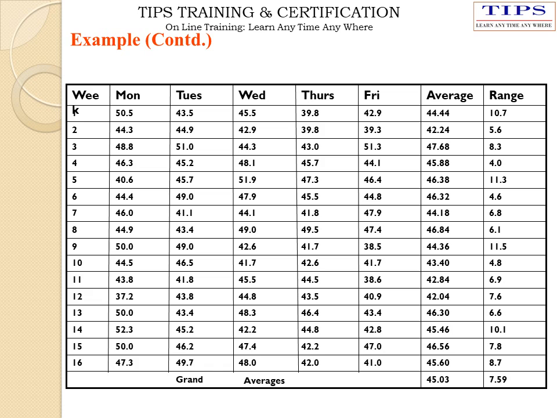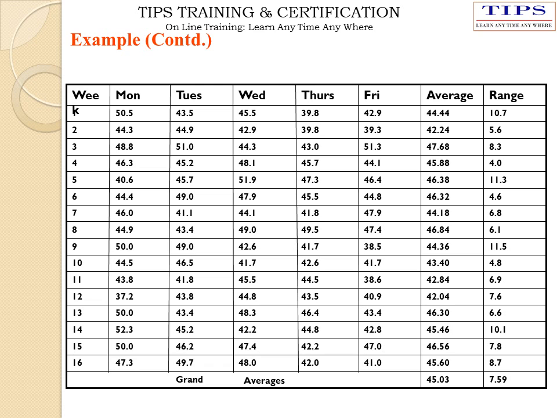Now, how to calculate the things one by one we will see. Here 50.5, 43.5, 45.5, 39.8 and 42.9. All these values are added horizontally and divided by 5, that is 5 subgroups are there.